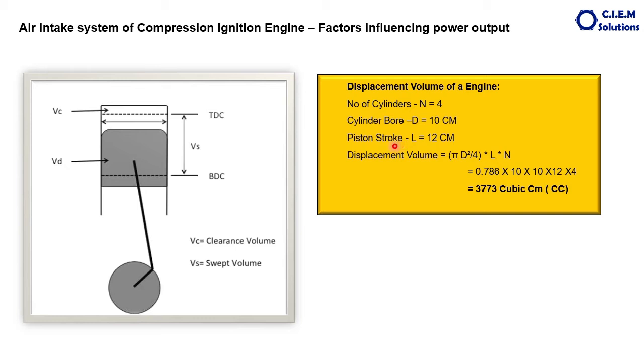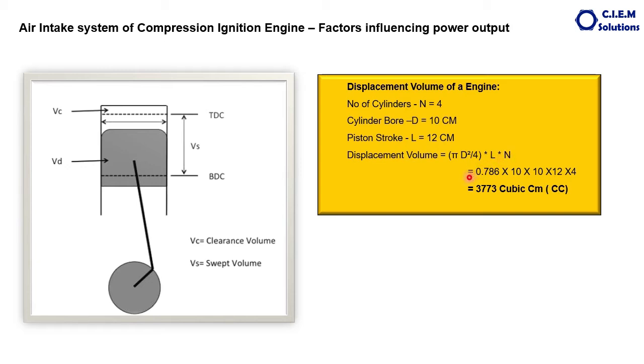The piston stroke length, that is L, is 12 centimeters. The displacement volume formula is pi D square by 4, that is the area of the cylinder, into the length of the stroke, that is L, into N, which is the number of cylinders.